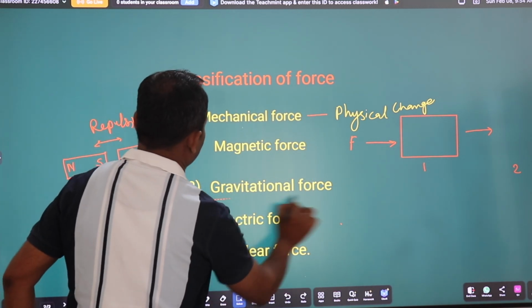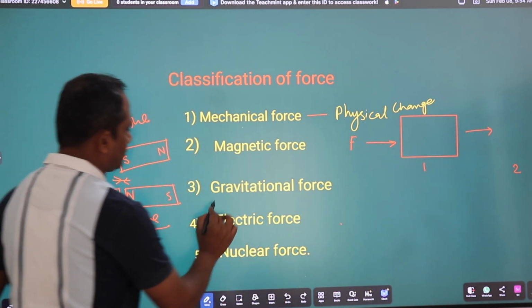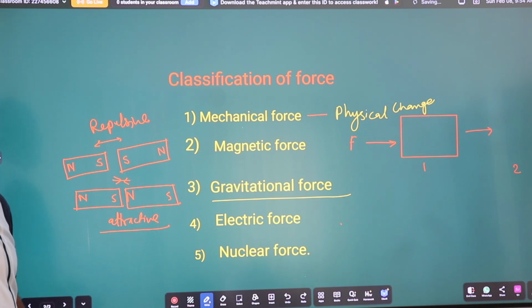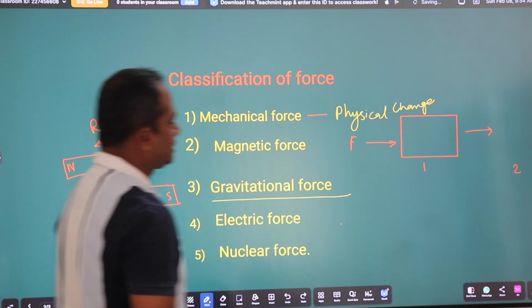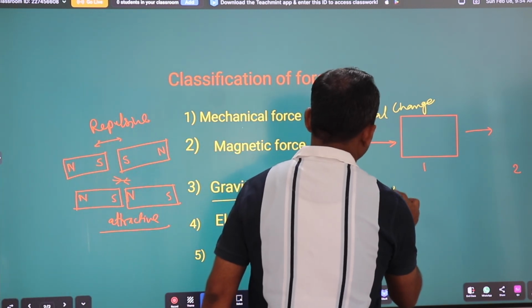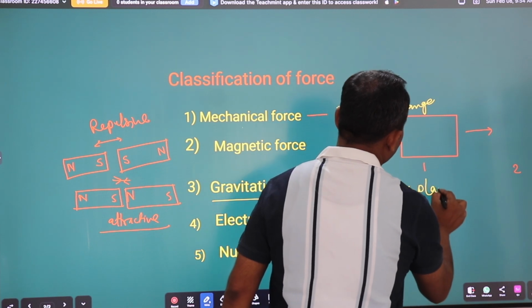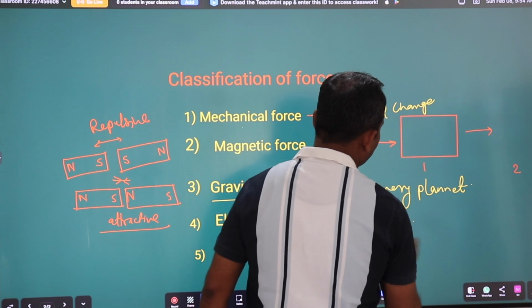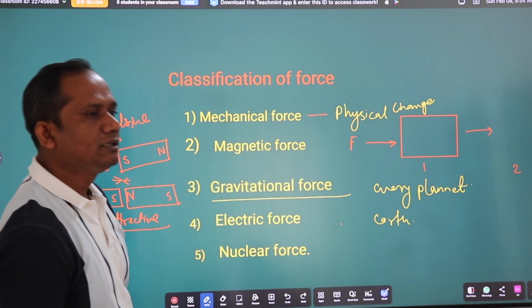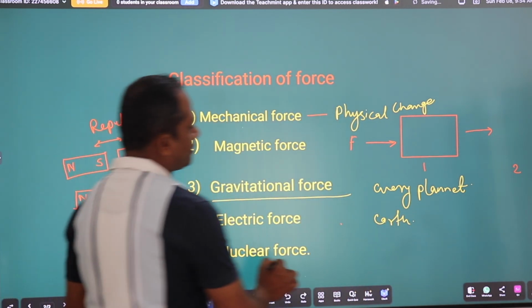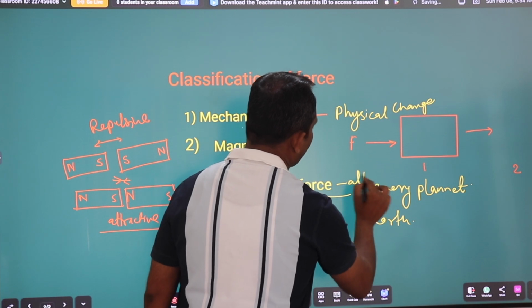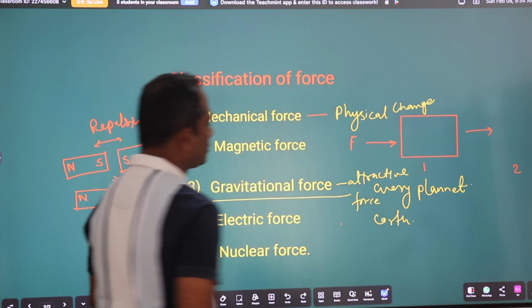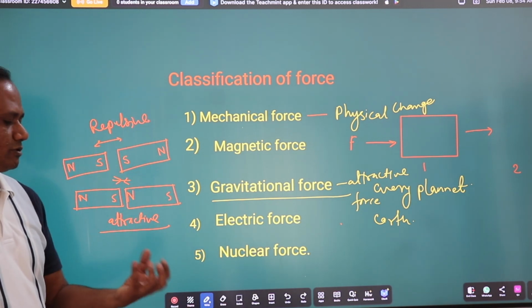Now the gravitational force. Gravitational force is one of the important fundamental forces in nature. Gravitational force exists in every planet. In the Earth, there is a gravitational force. This gravitational force is an attractive force. This force attracts one object to another object.